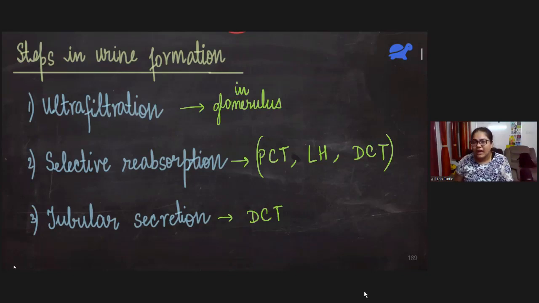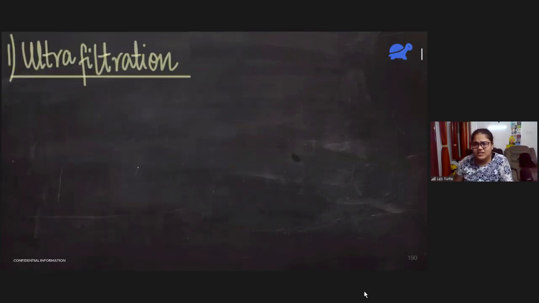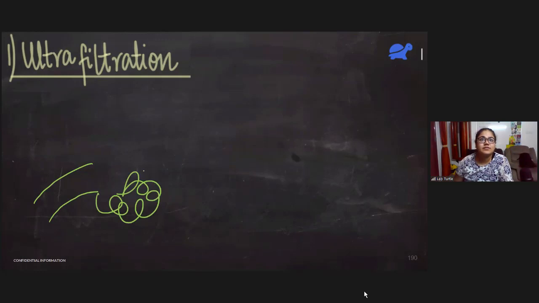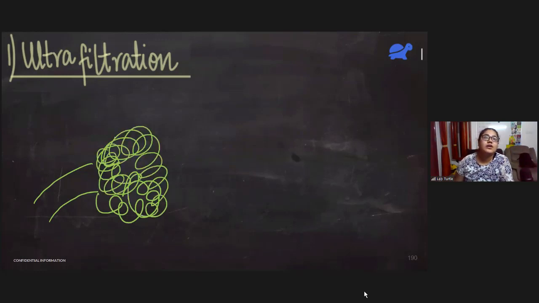We'll start with ultrafiltration. It's very easy to understand. Just pay a little bit of attention. So we have this tube-like structure which divides into a lot of capillaries, right? And another small tube known as efferent arteriole evolves from it. So let me just mark it quickly. This is afferent arteriole.